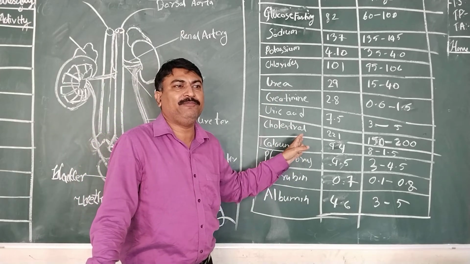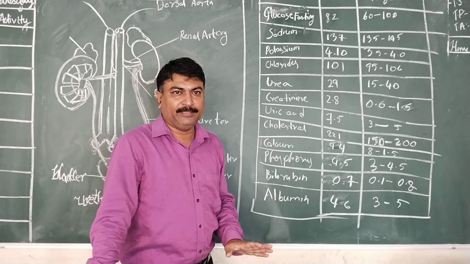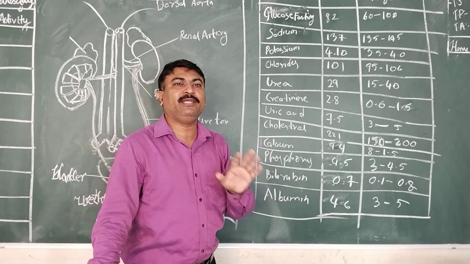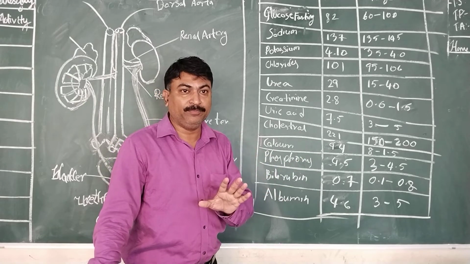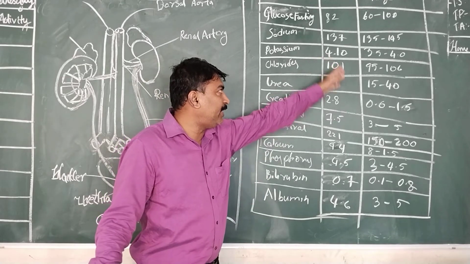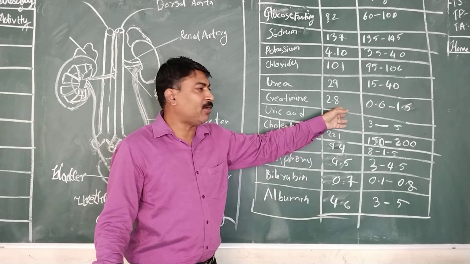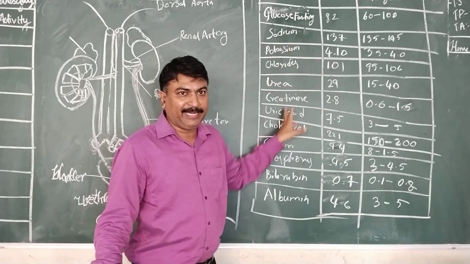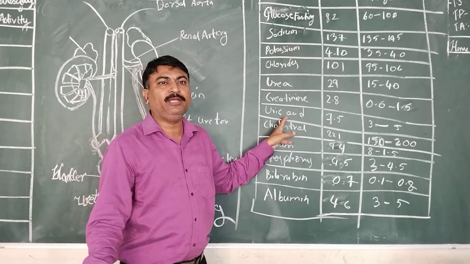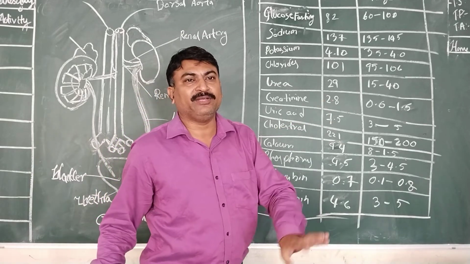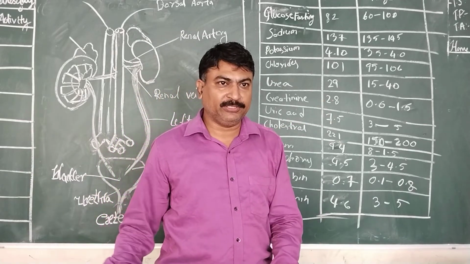Likewise, this is the material which will be present in our blood, and the concentration will be constant in a normal healthy person's body. This is the range for a normal healthy person. If the percentage concentration of this material increases in the person's body, then the person is said to be suffering from a particular disease.